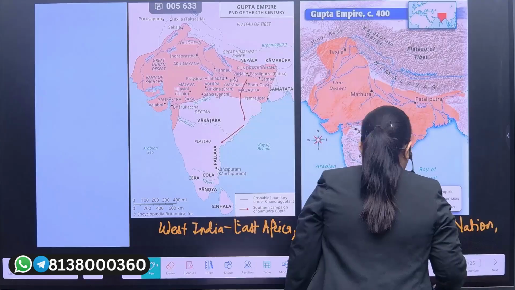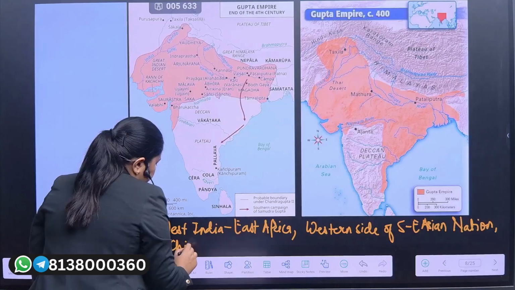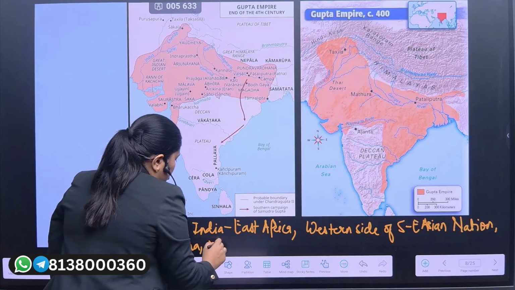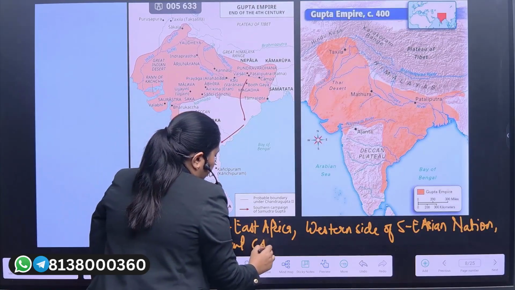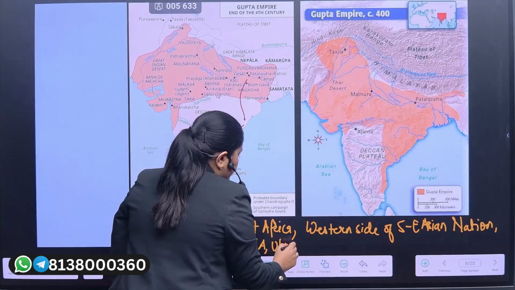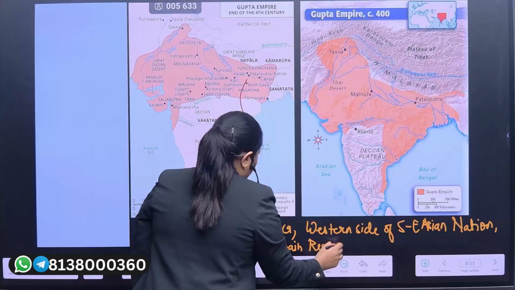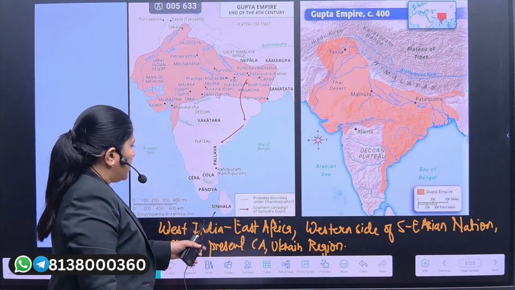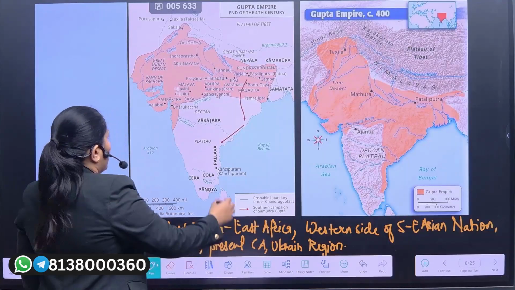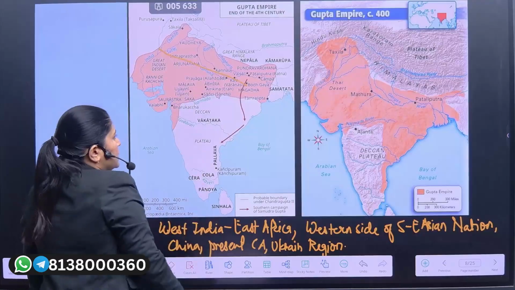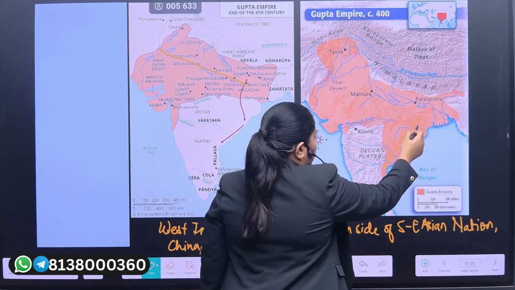After that, we also had good trade ties with China, the present Central Asia and the Ukraine region. So you can analyze that they majorly focused on trade and activities, with the help of the Uttarpath and the Purva Dakshin Path.